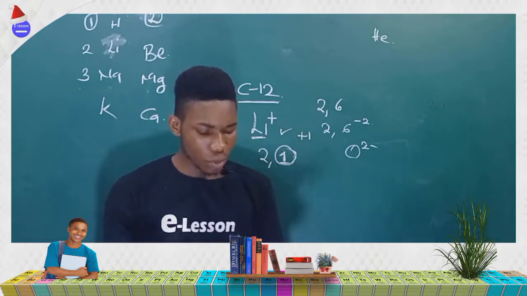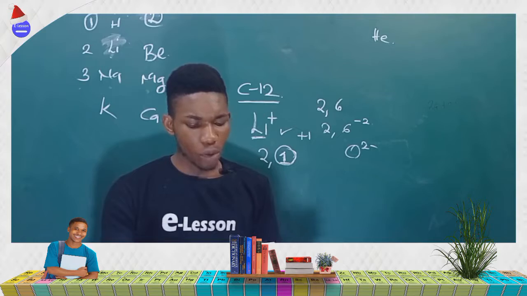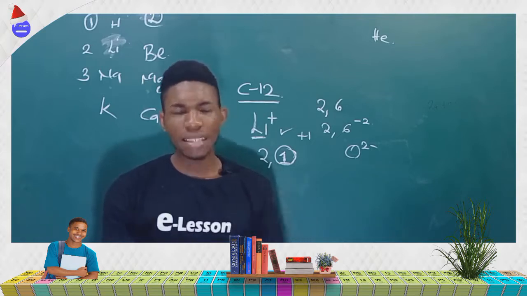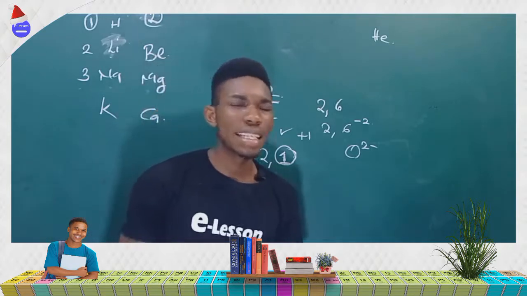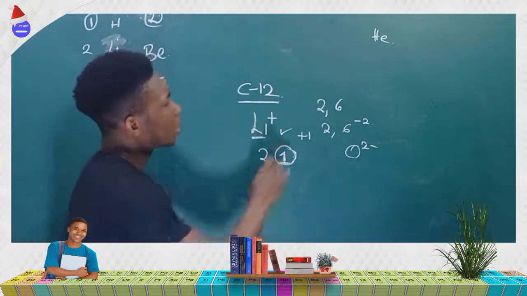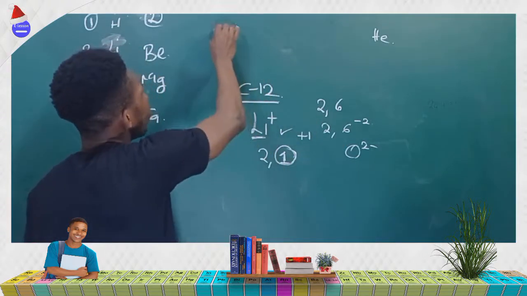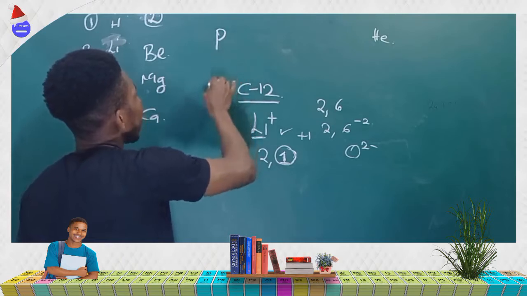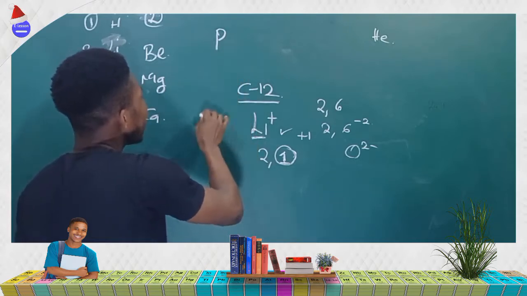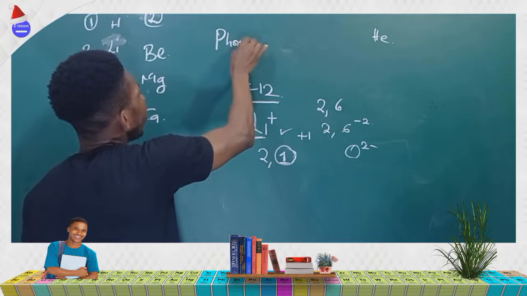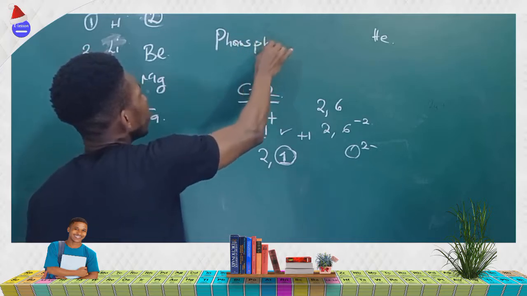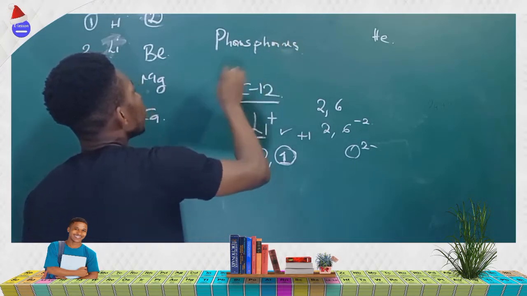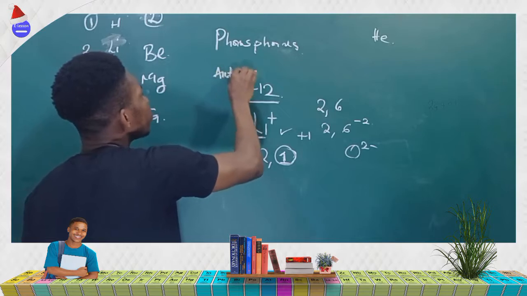Next question. The next one says a phosphorus atom is larger than antimony atom. Let's see if that is correct. Now, if you look at your periodic table, phosphorus and antimony are in the same group in the periodic table. Are we getting it now? Phosphorus and antimony are in the same group.